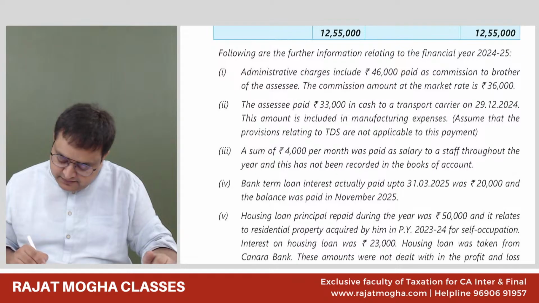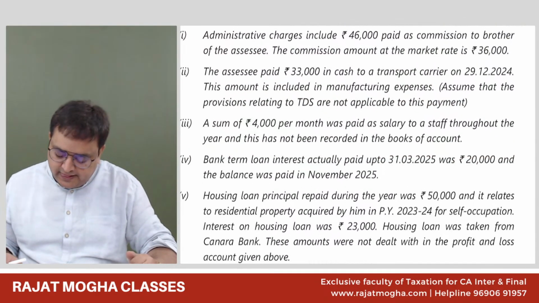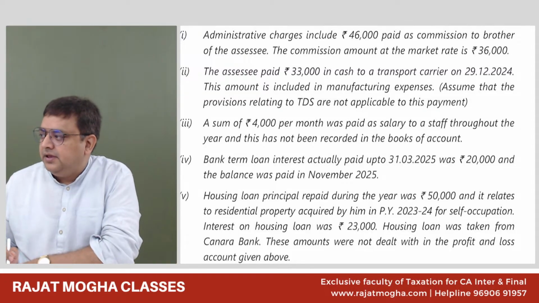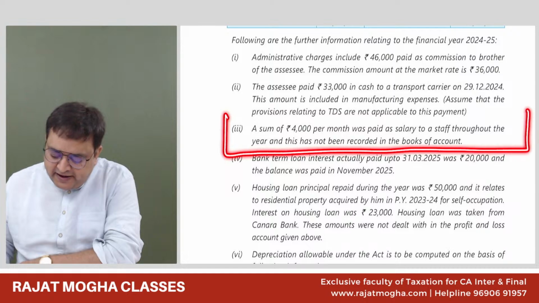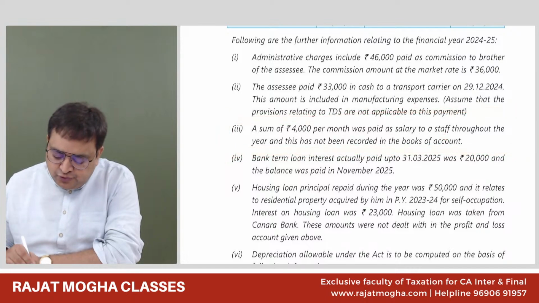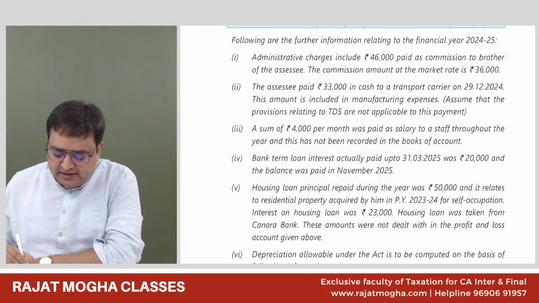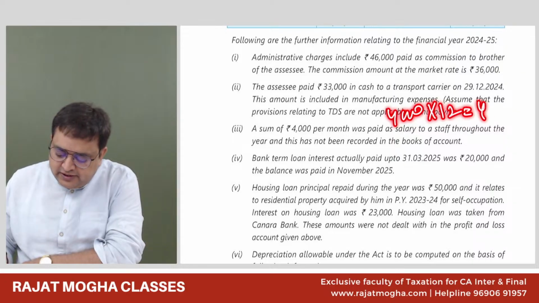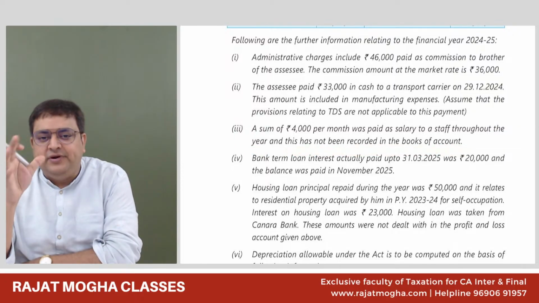Then, third point. Okay, let us pick the third point now. Everybody, it's easy. A sum of 4,000 per month was paid as salary to staff throughout the year. So 4,000 we have paid to a staff per month. It means that 4,000 into 12, 48,000 we have paid to the staff throughout the year. And this has not been recorded in the books of accounts. First of all, you tell me what you will do.